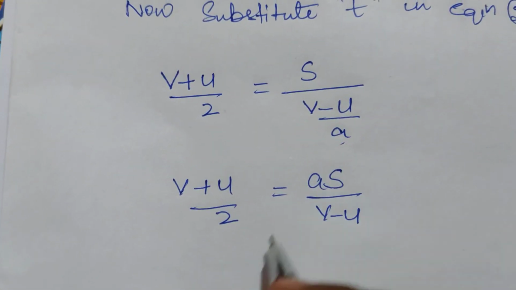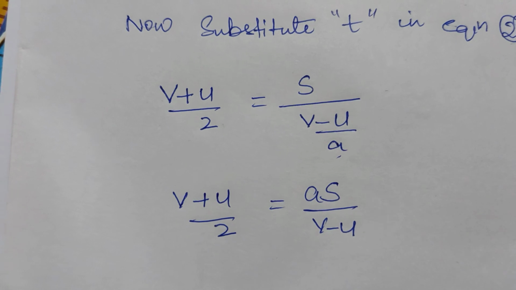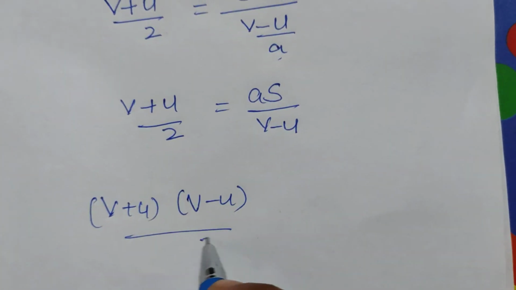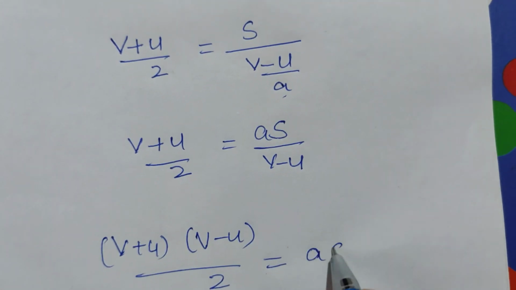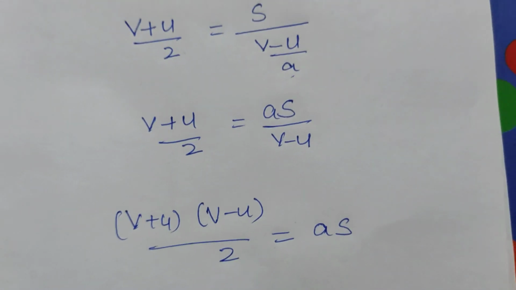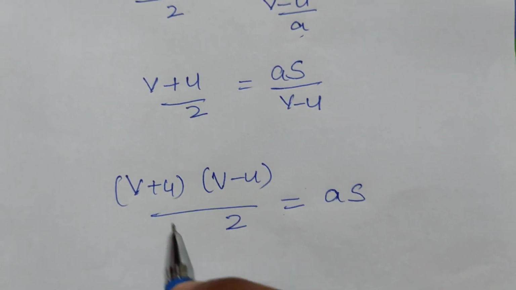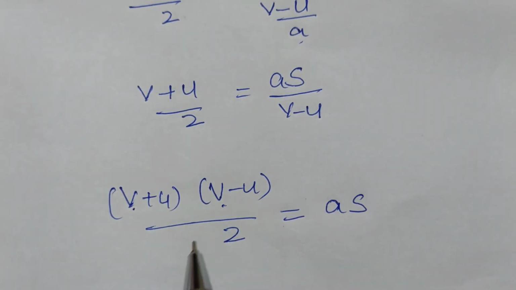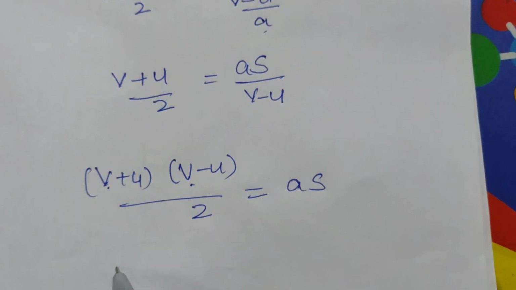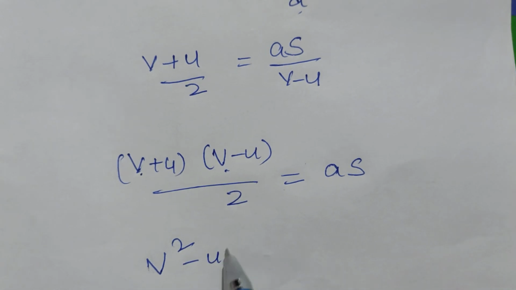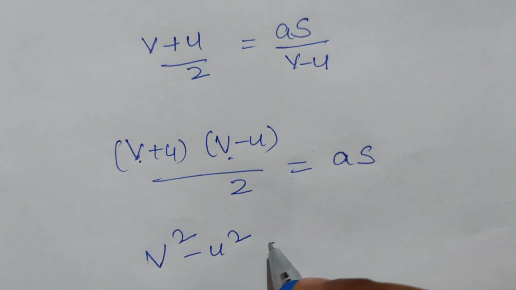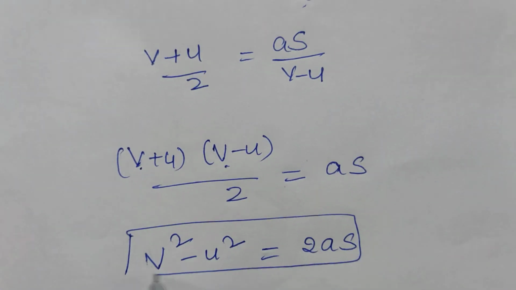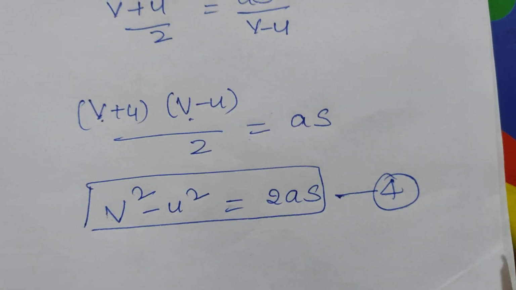Now cross multiply it: v plus u into v minus u is equal to 2as. As you see, a plus b into a minus b gives a square minus b square. In the same manner, v square minus u square is equal to 2as. This is the fourth equation which we got now.